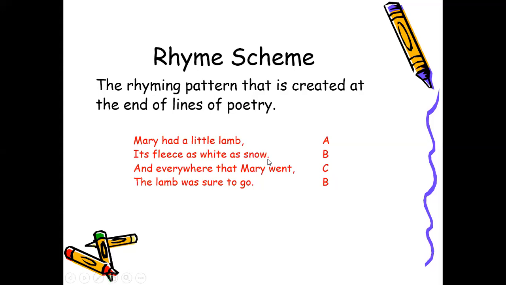Snow, the sound O. I'll consider it B. And everywhere that Mary went, that's a new sound, T. That is C. The lamb was sure to go. Go here is the repetition of sound B. So the rhyming here for this stanza is A, B, C, B. A, B, C, B means that in the stanza, line 1 is different, line 2 and line 4 are the same, line 3 is different.